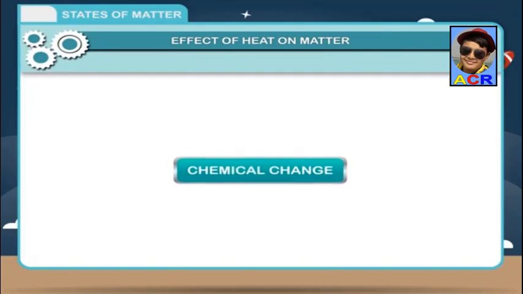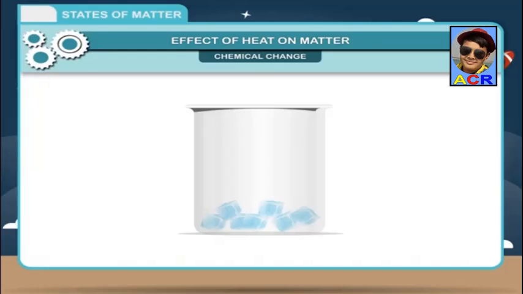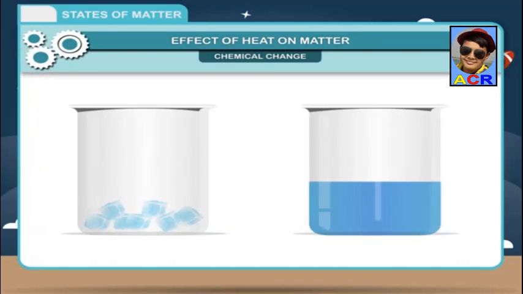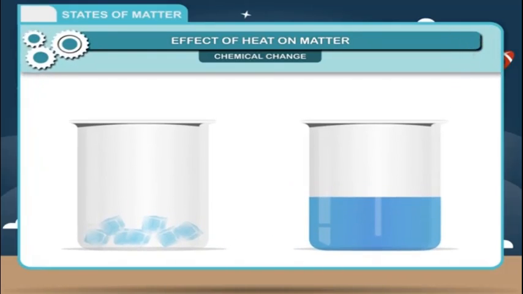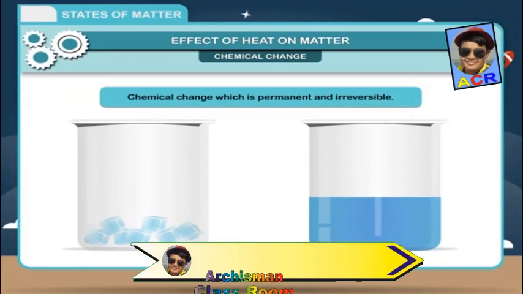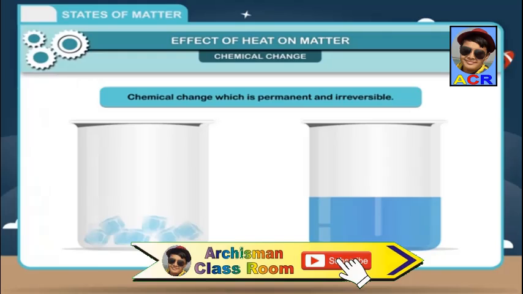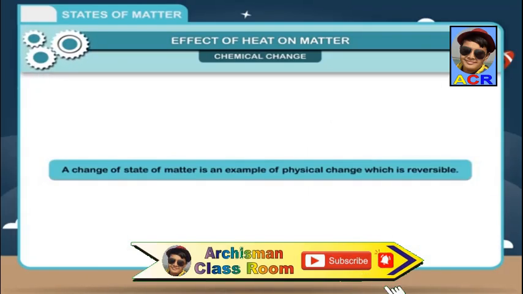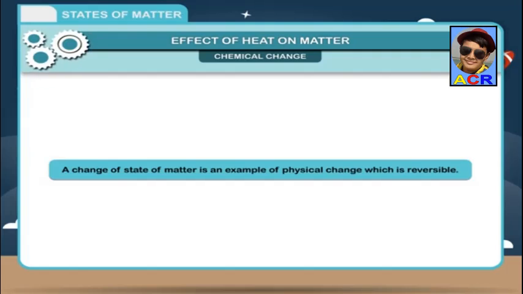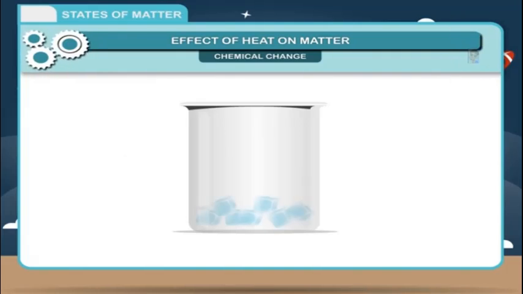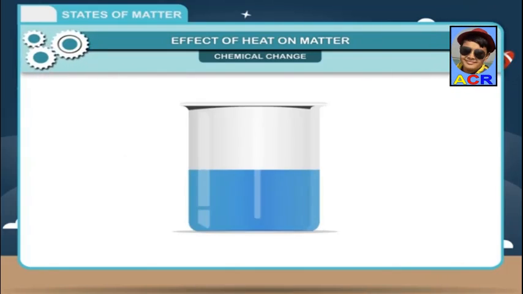Chemical change. You are already aware of physical change, which is not permanent and is reversible, and chemical change, which is permanent and irreversible. A change of state of matter is an example of physical change, which is reversible. Ice can be melted to form water, and water can be frozen to form ice again.